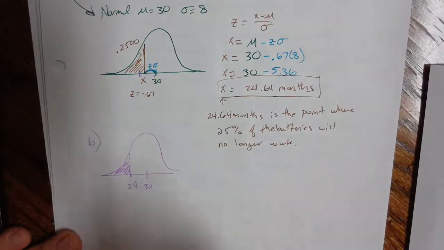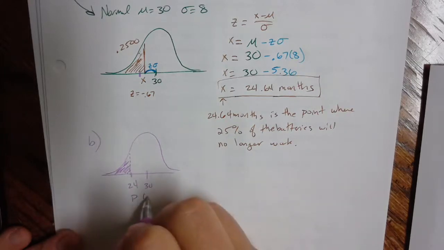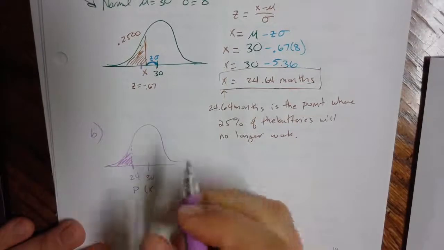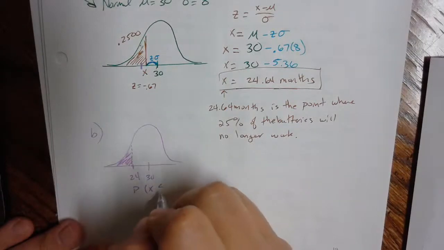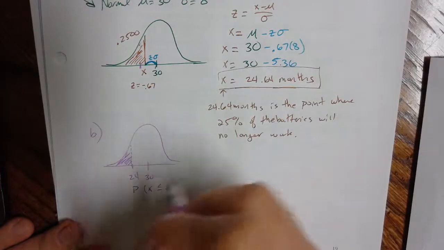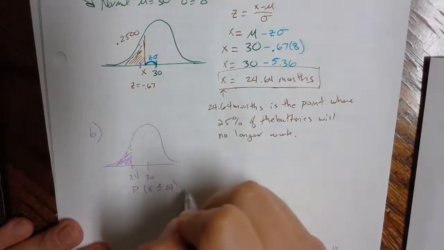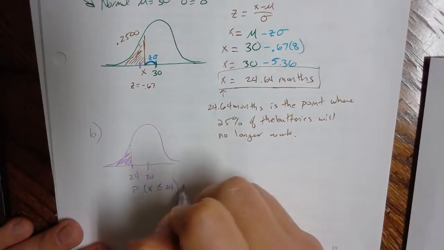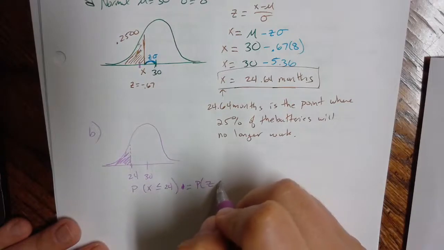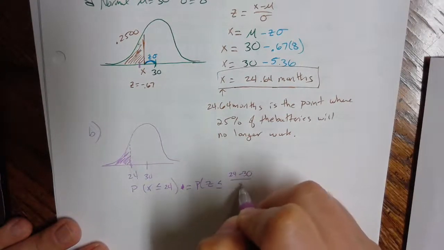So this is a direct probability calculation. We want to find the probability that x is less than or equal to 24. So in this case, we're going to have to calculate that z-score, and in this particular calculation, the z-score is 24 minus 30 over 8.